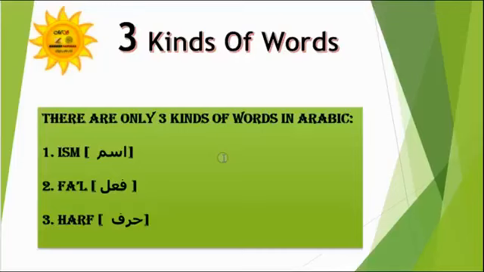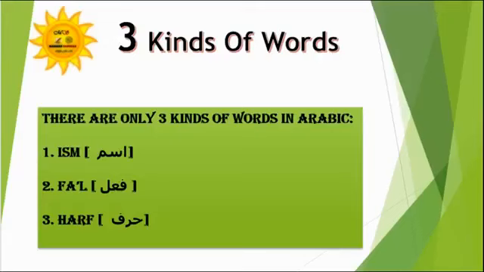Well, so Insha'Allah today we'll start the first class, and we will start with how many kinds of words are there in Arabic? 3. Look, I'll just recite the 3 because there are only 3 kinds of words. You know, in English there are many, and in our language Bengali, there are a lot. Anyway, so those 3 kinds of words are ism, fi'l, and harf. I just couldn't find a spelling for fi'l, so it's pronounced like this, fi'l. Okay, so ism, fi'l, and harf.